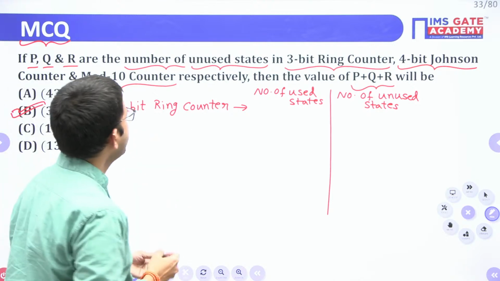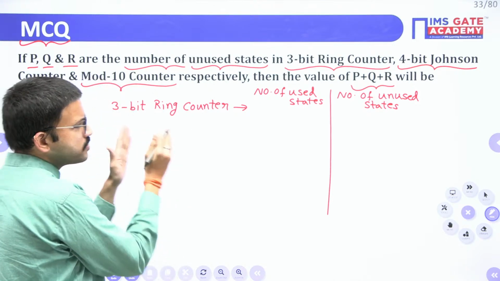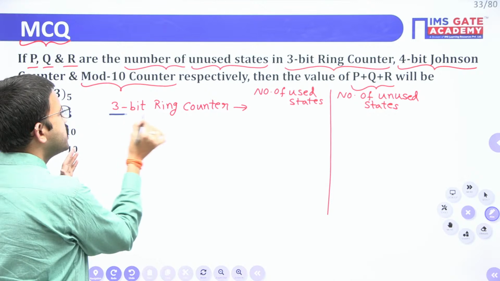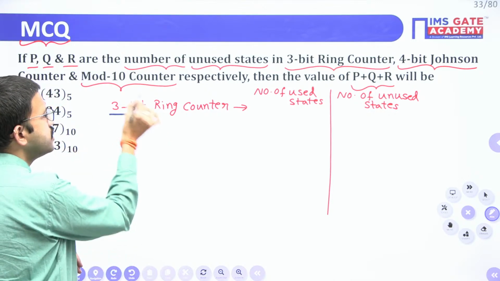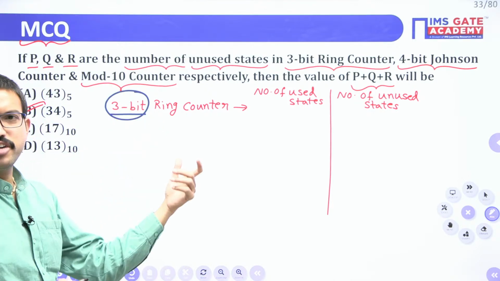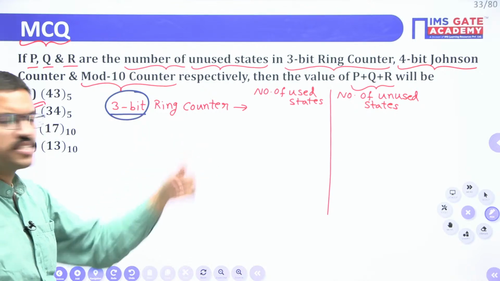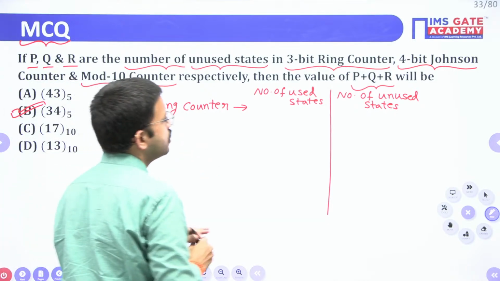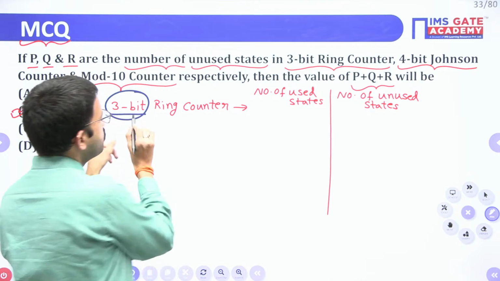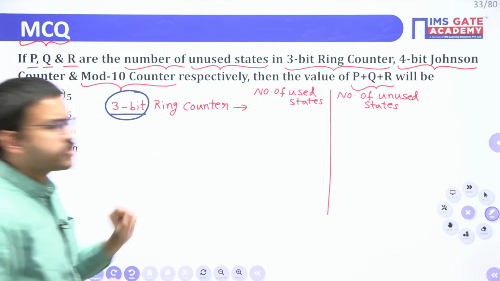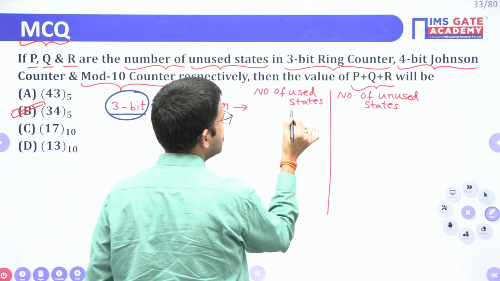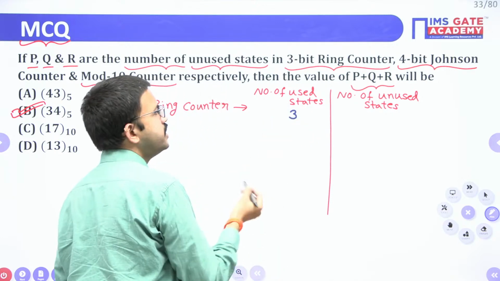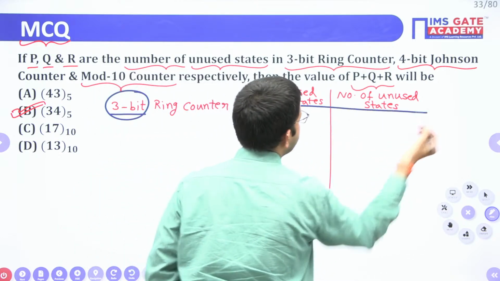So in the ring counter, the number of bits, number of D flip-flops and number of states are all the same. Here they have mentioned 3, so obviously the number of used states will be 3.